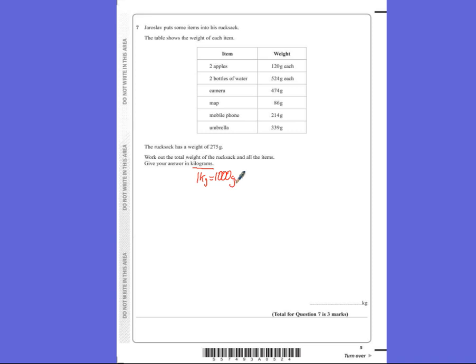write down straight away. We then need to add all these up, but he's got 2 apples, so 2 lots of 120 would be 240 grams. He's got 2 bottles of water as well. You just use a calculator if you can't do that in your head. That would be 1,048 grams. And then just 1 of each of these. We're going to use a calculator, add all these up, which gets you to